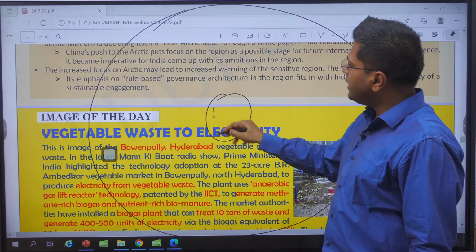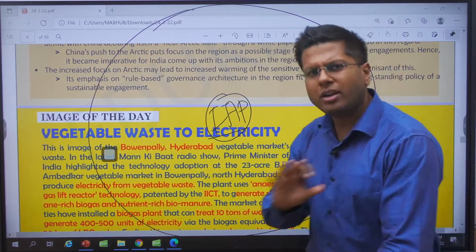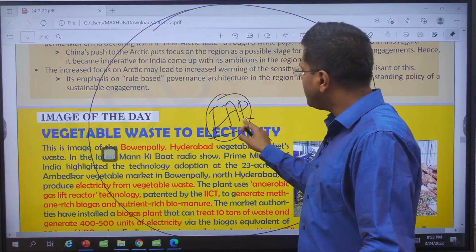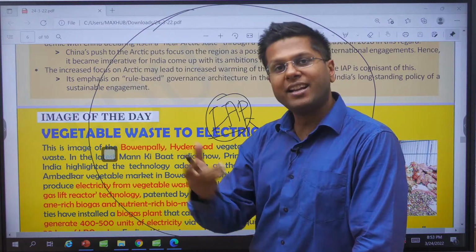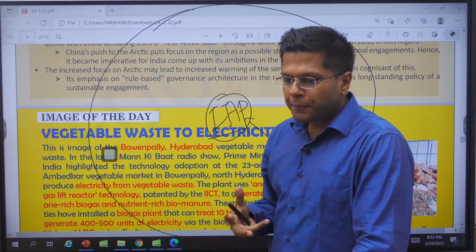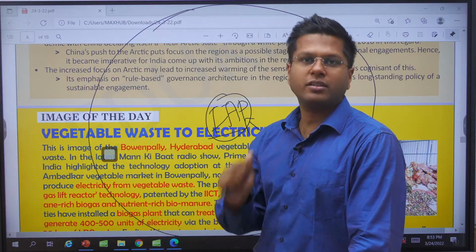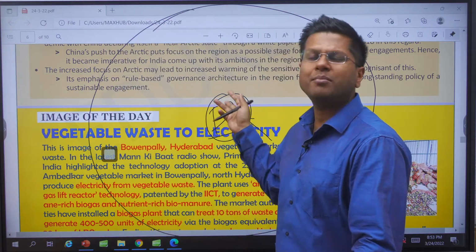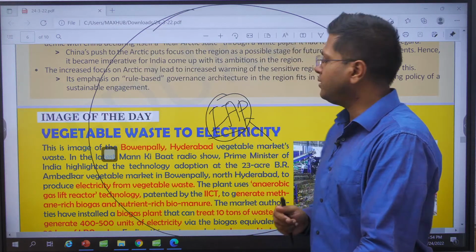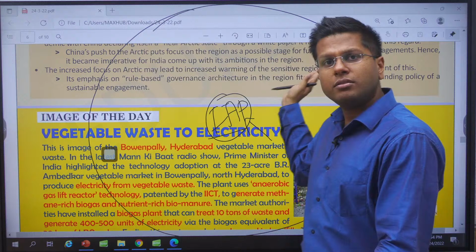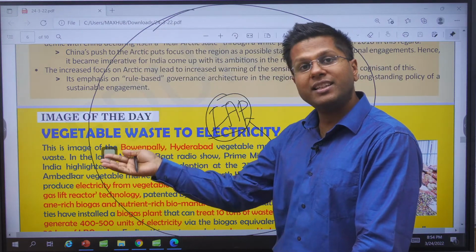So we studied India's Arctic policy. A question might not get asked on India's Arctic policy, but they could definitely ask what India's interest in the Arctic region is, or how India could associate with the European economies far better than what is happening right now. So Arctic becomes a key theme there, along with engagement or discussion of India-Russia relationships, and India increasing its association with East Asian nations.